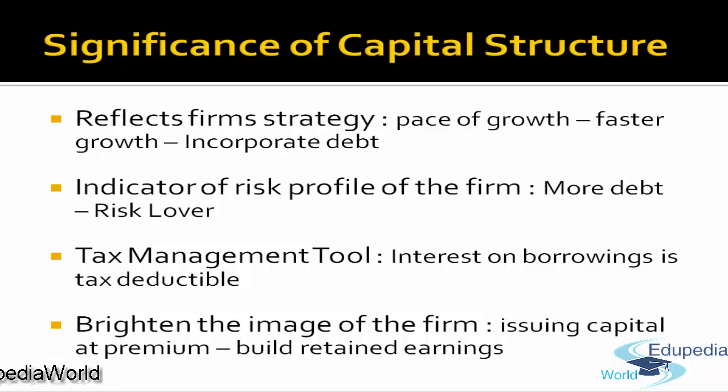Capital structure could also act as a tax management tool because interest on borrowings is tax deductible. Moreover, if a company has higher operating profits, it could incorporate debt into its capital, right? Because it could take the financial risk.